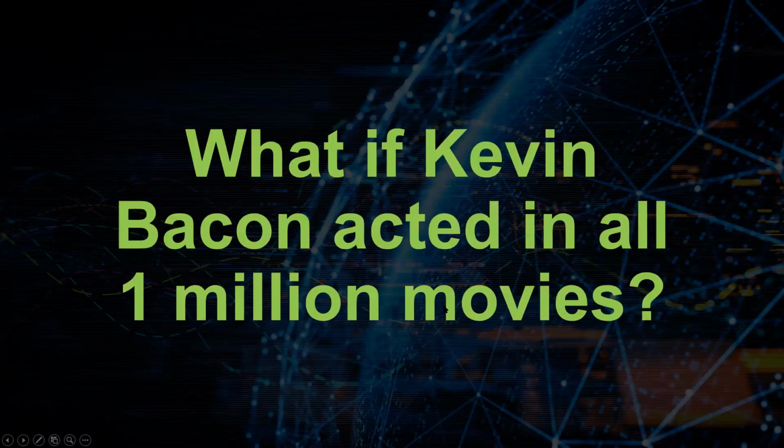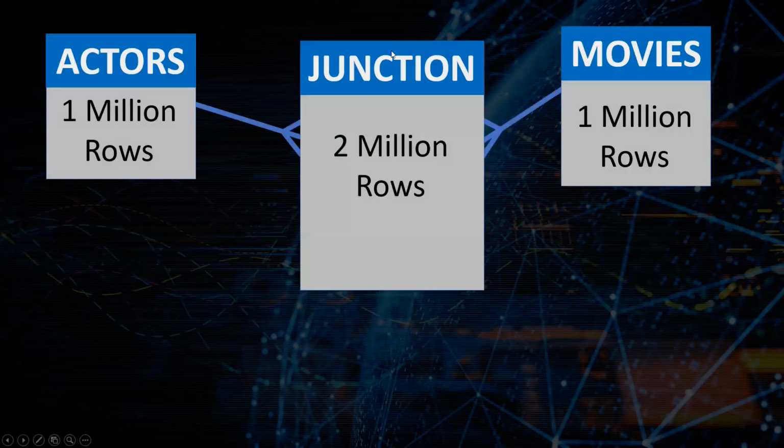666,666. But question for you, what if Kevin Bacon acted in all 1 million movies? What if Kevin Bacon was the busiest actor on the planet, and literally the entire junction table consists of Kevin Bacon and another actor, Kevin Bacon and another actor, Kevin Bacon and another actor, movie 4 is Kevin Bacon and another actor, movie 5 is Kevin Bacon and another actor, etc.